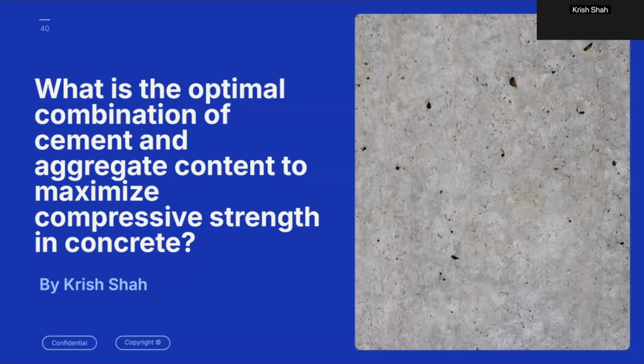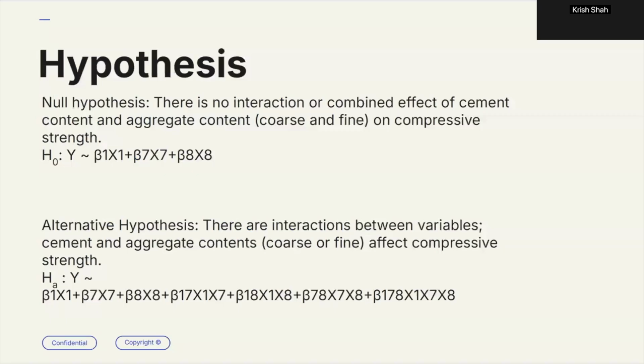Hi, I'm Krish, and my research question was, what is the optimal combination of cement and aggregate content to maximize compressive strength in concrete? So I had 2 hypotheses. The first hypothesis was there is no interaction or combined effect of cement content and aggregate content. And the alternate hypothesis is that interaction between these variables significantly impact compressive strength.